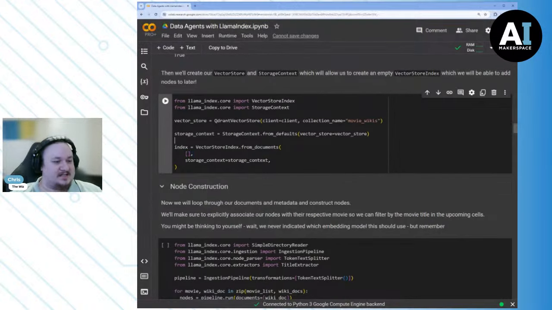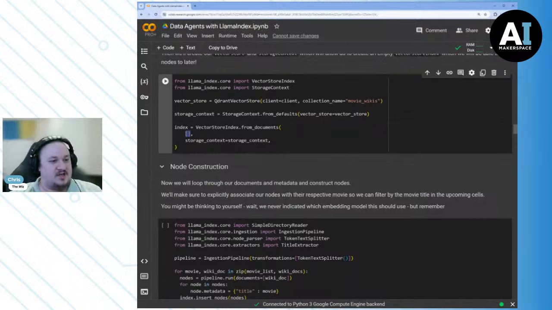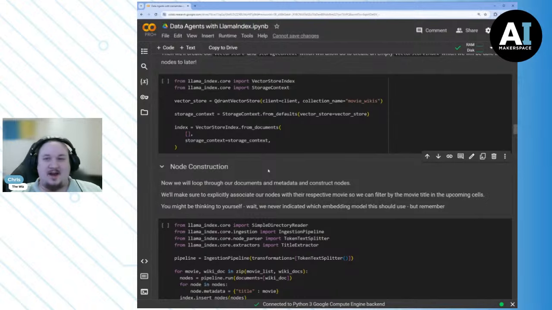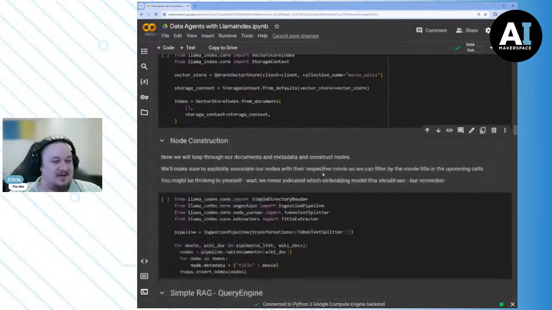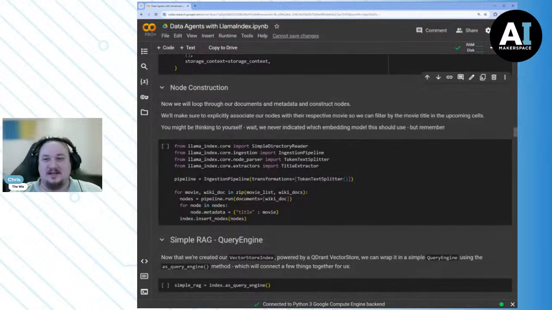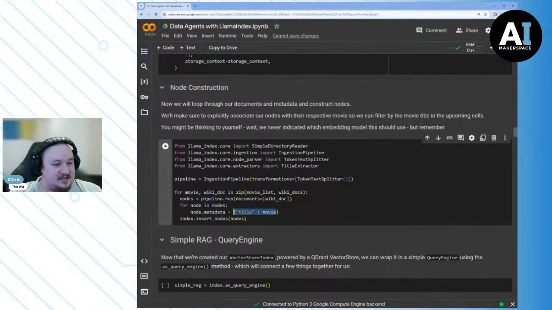We're going to initialize this as empty, you might notice. So there's no docs here, which is not useful, right? We know we have a lot of docs, but there's none here. And we're going to go through the process of adding nodes manually because we'd love to add this additional metadata title, right?